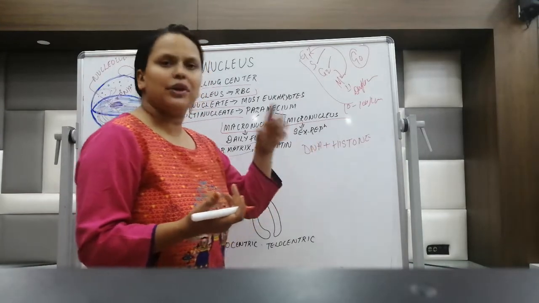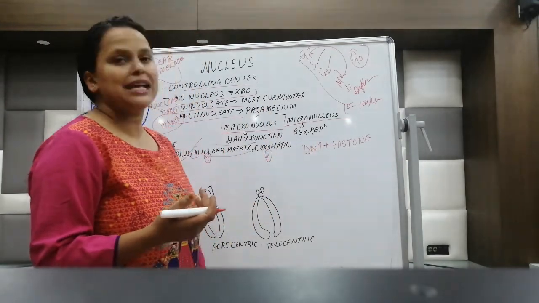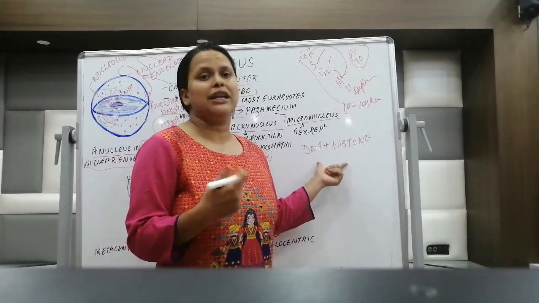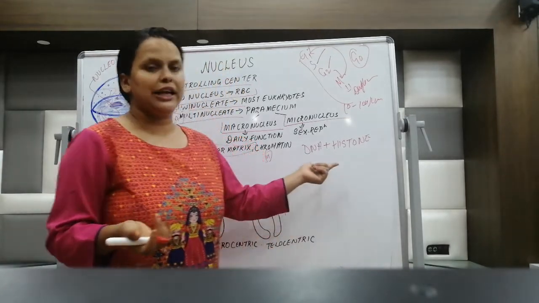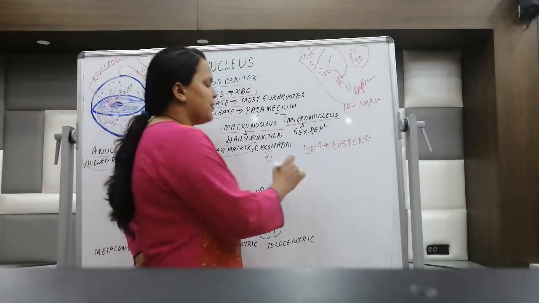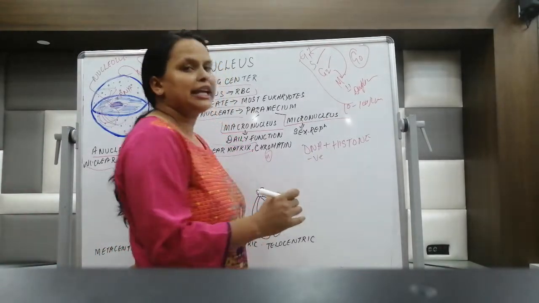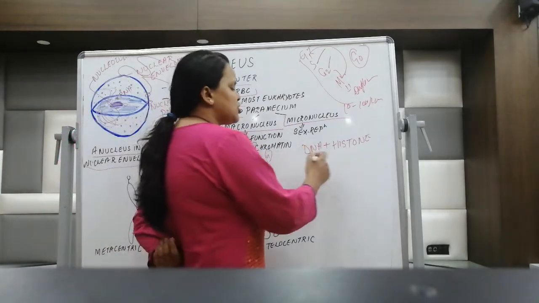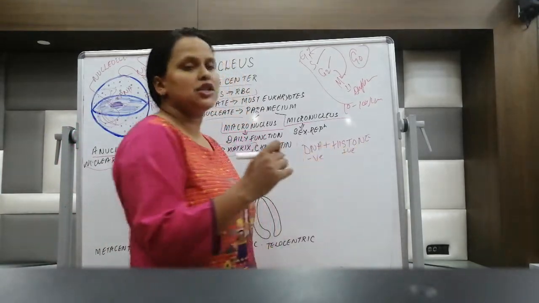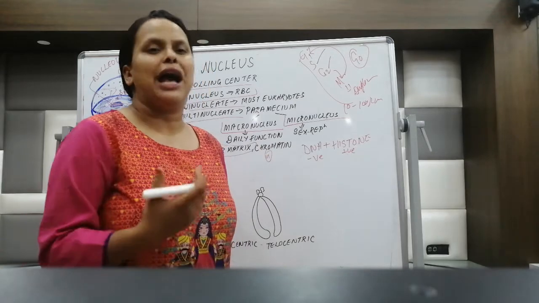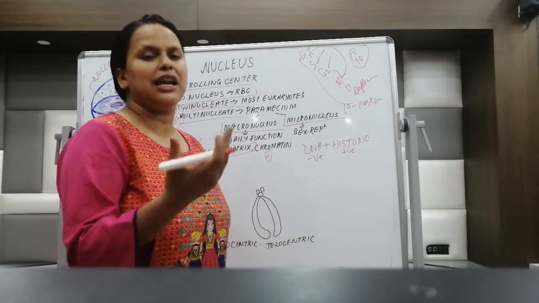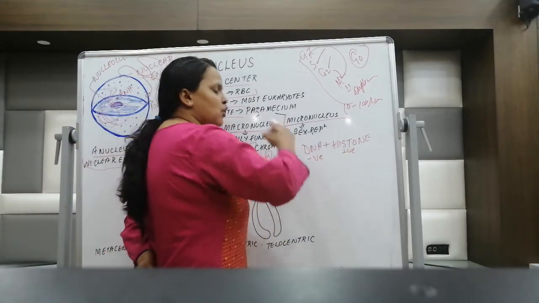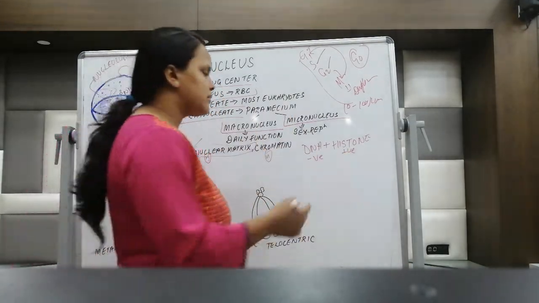So these histone proteins are positive in charge, and DNA is negative in charge. We'll be studying about the charges in the biomolecule chapter, so you need not worry about this. Overall DNA charge is negative because of the phosphate group present in it, and histone is positive because of the presence of positive amino acids, like lysine and arginine. So this negative DNA is rolled around the positive histone proteins.